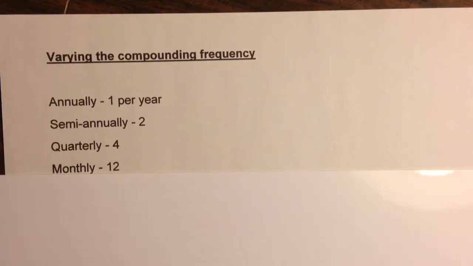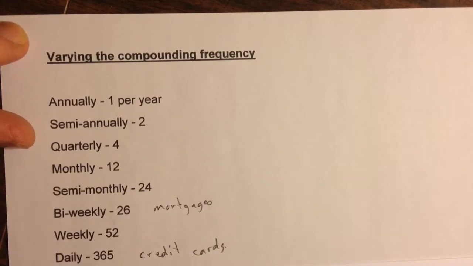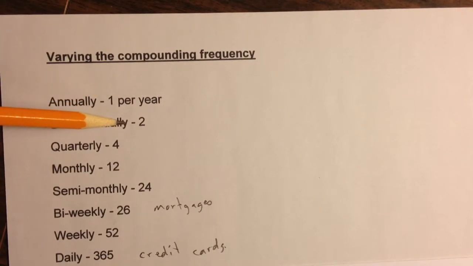Quite often you're going to have a different compounding frequency other than just annual. Annual means once per year. The interest is recalculated once per year. But we have various other compounding frequencies that we can use. We have semi-annually, which means 2 times per year. The interest is calculated 2 times for every year that the investment exists.